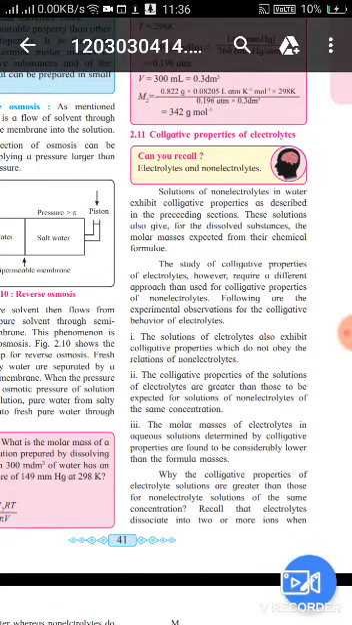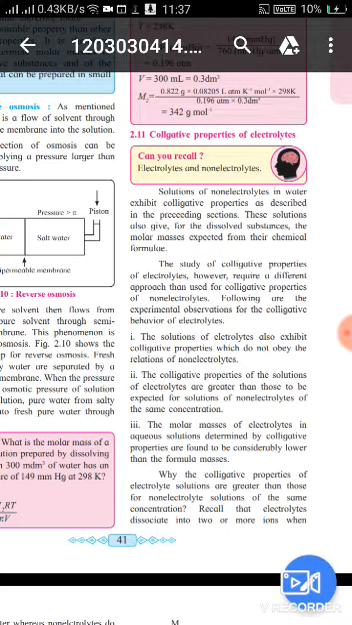In this video, we discuss information about colligative properties of electrolytes. Solutions of electrolytes, in order to exhibit colligative property as described in the previous section, also give for the dissolved substances the mass expected from their chemical formula. The study of colligative properties of electrolytes, however, requires a different approach than that used for non-electrolytes. Follow the experimental observation for the colligative behavior of electrolytes.